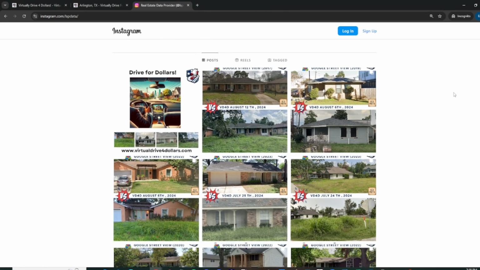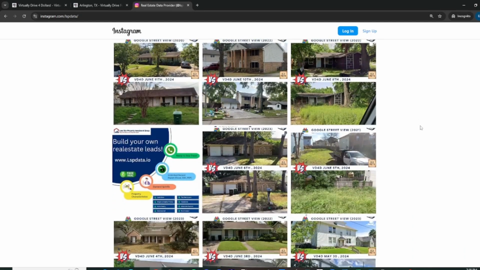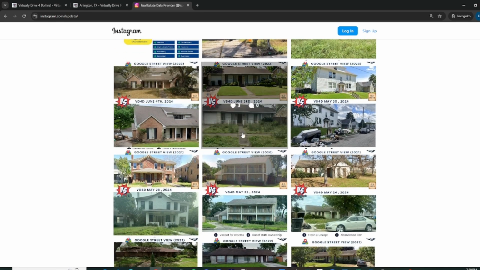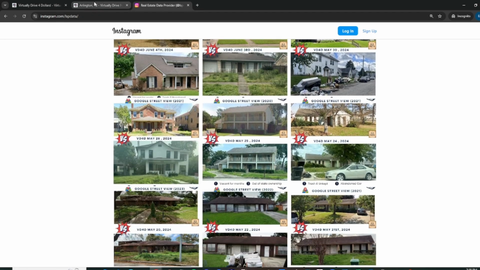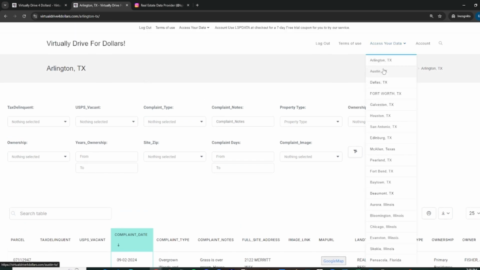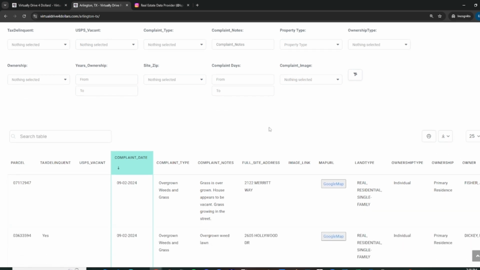So now we've gotten to a point where we can capture images, right? And I'm not talking about Google Street View images. So I'll walk you through a quick example of how you can identify distressed properties and identify any potential opportunities, right? So let's jump right into it. So for now, we have about 50 cities nationwide, and we're updating all the cities to include these images. So yeah, let's jump straight into it.